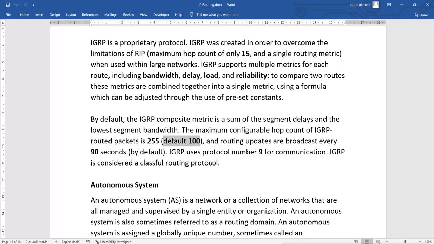And that is why now we have the advanced, enhanced version of IGRP, that is called EIGRP. Because of that, Cisco has discontinued IGRP. So IGRP is no longer used. Even in the Cisco CCNA certification, it will not ask any question related to IGRP, because nobody is using it now, since we have the enhanced version.